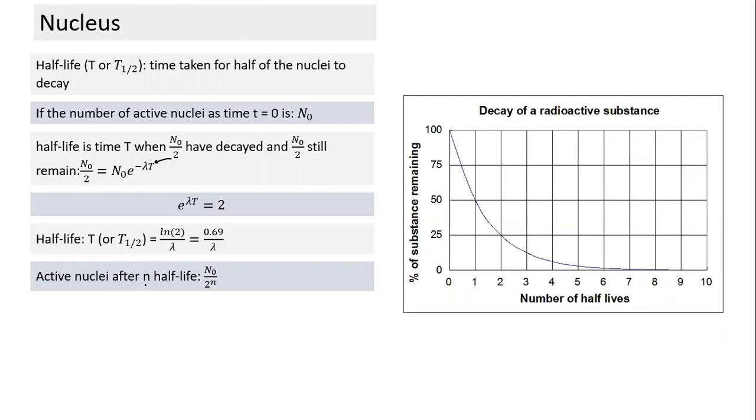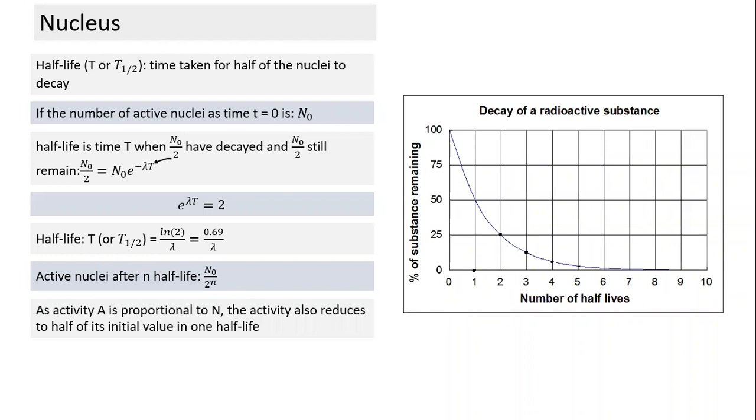What are the active nuclei after n half-lives? Each half-life it becomes 1/2. After 2 half-lives it becomes 1/2 into 1/2, which is 1/4. And after n half-lives it becomes N naught by 2 raised to the power n. And that's what this graph indicates. This is 50. This is 1 half-life. 2 half-lives will become half of this, or 1/4 of the initial value. It will become 0.25. 3 half-lives will become 0.125. 4 half-lives, and so on and so forth. So after n half-lives it becomes the initial number divided by 2 raised to the power n.